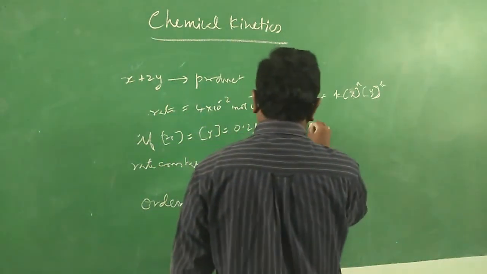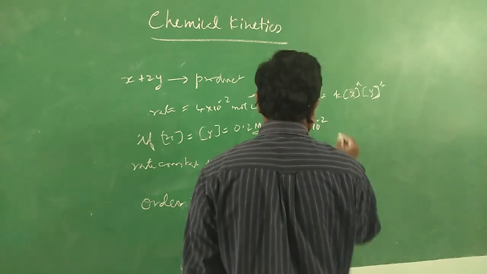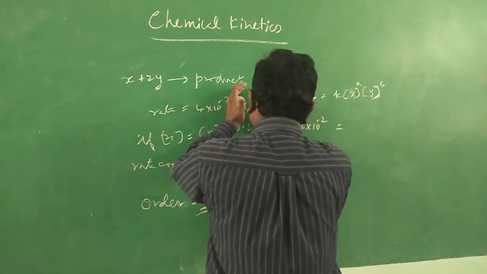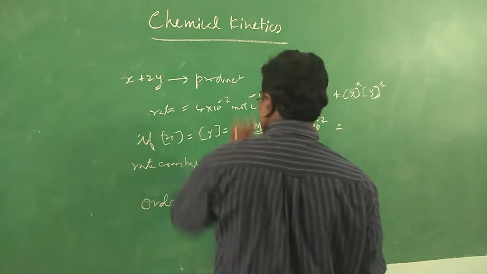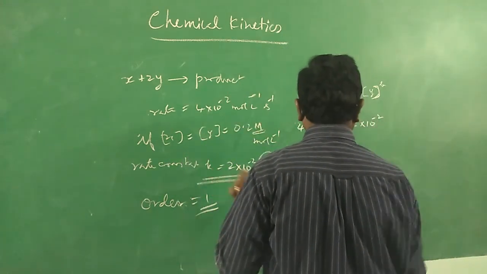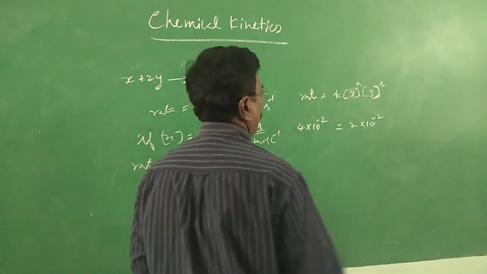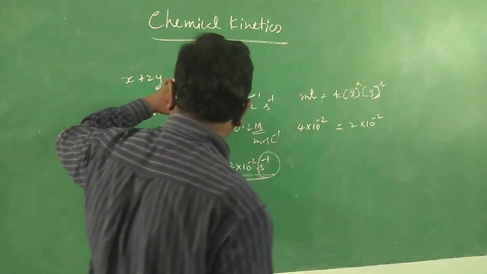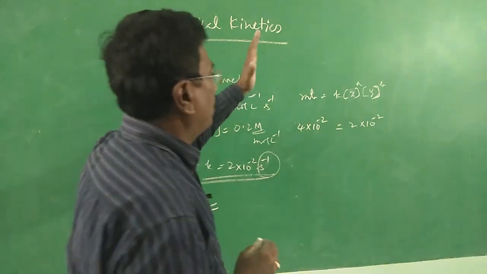Rate is equal to 4 into 10 power minus 2. The value of rate constant is 2 into 10 power minus 2. All right. Then concentration of X is equal to Y is equal to 0.2.